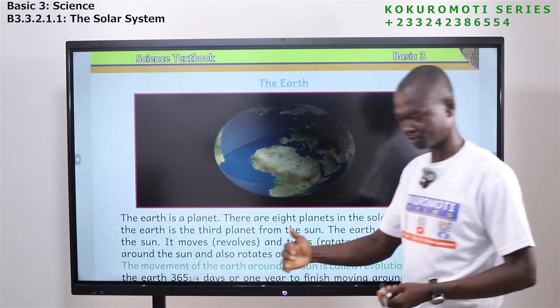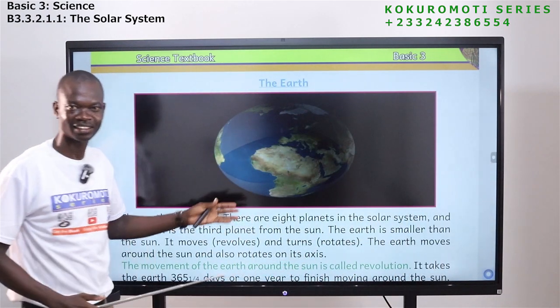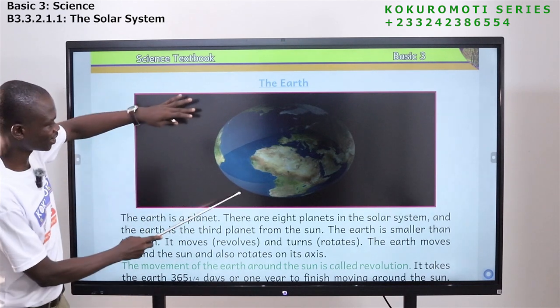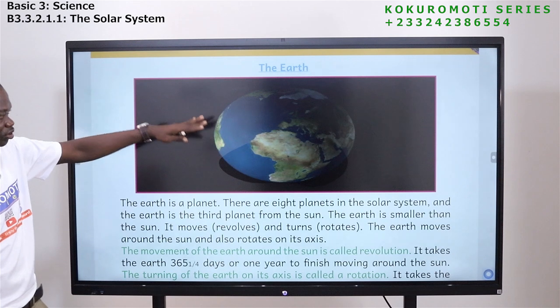We are finished with the sun. We have said so many things about the sun. We are looking at what? The earth. So pay attention. This is how the earth looks like.